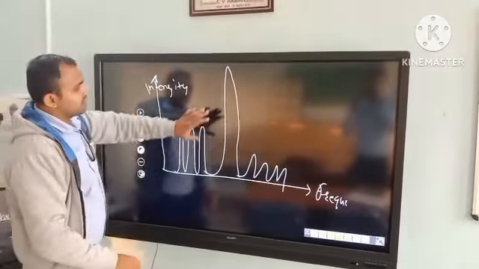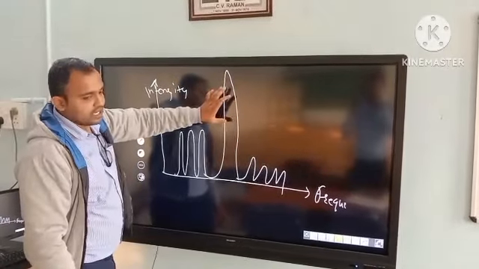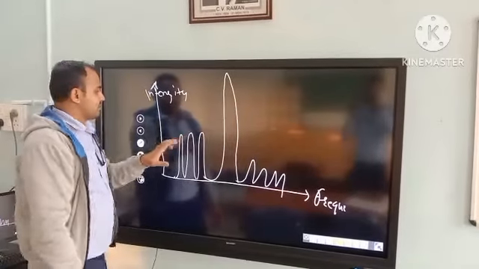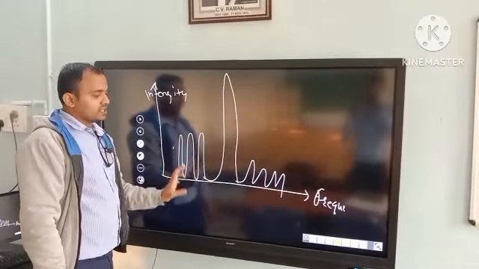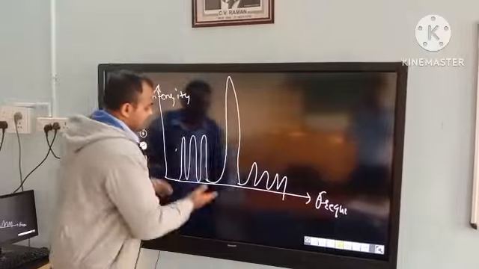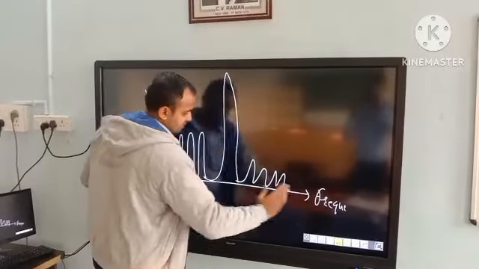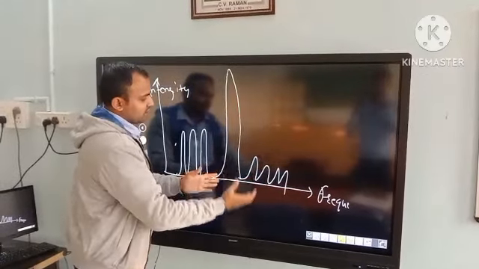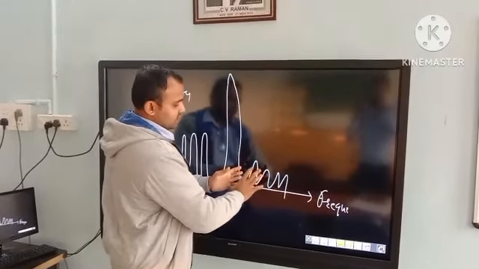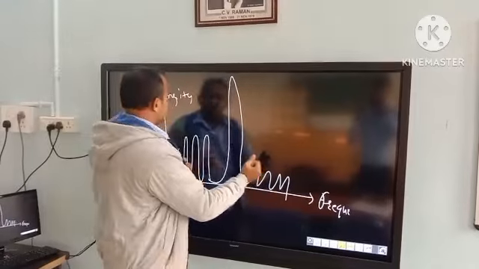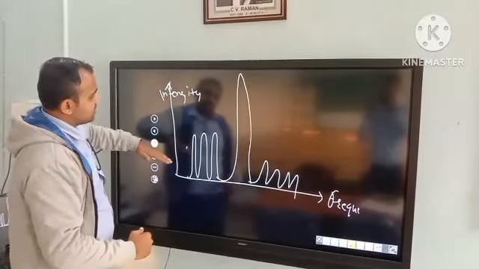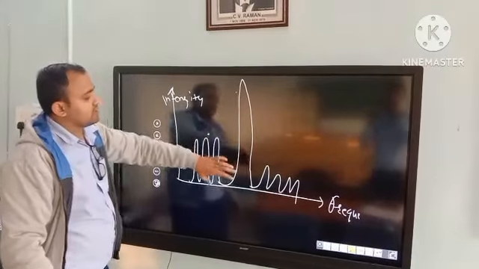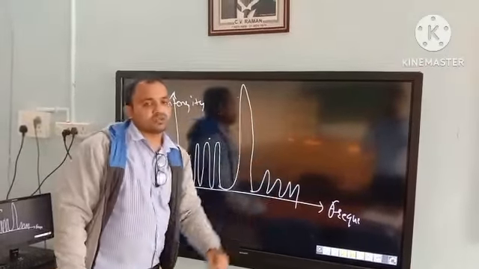This is the intensity of the Rayleigh line, this is the intensity of Stokes lines, and this is the intensity of anti-Stokes lines. Frequency is increasing along this axis. So Stokes lines have less frequency, the Rayleigh line has a little bit higher, and the highest is anti-Stokes lines. But this is for the intensity. So the Rayleigh line has the most intensity, then Stokes lines, and then anti-Stokes lines.